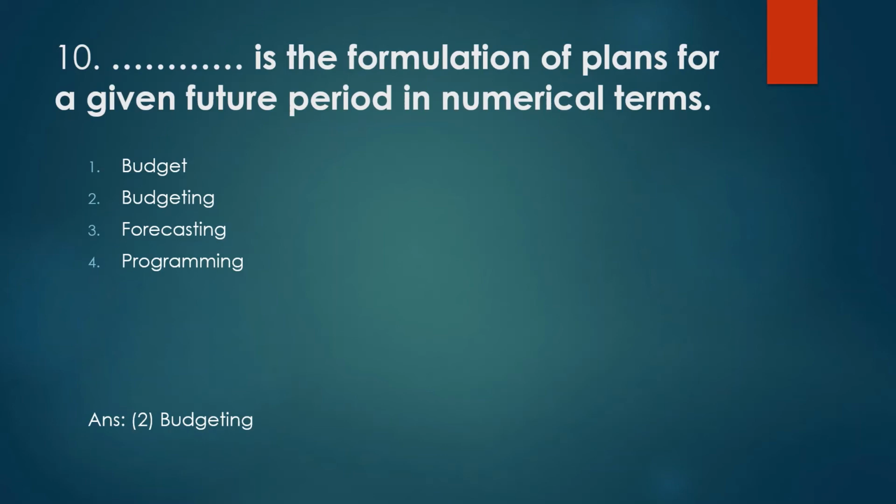So budgeting is the formulation of plans for a given future period in numerical terms. If you say numerical terms, obviously it's budgeting, a number. We have to fix the value which is the budget for our project, and whether we can afford that or not. So the estimated value we have to fix. So we call it budgeting. So the answer is option 2, that is budgeting.